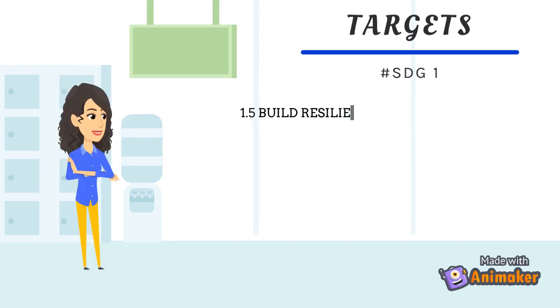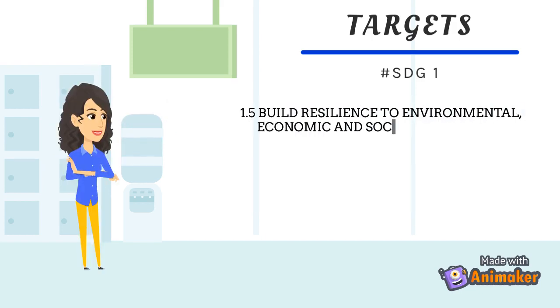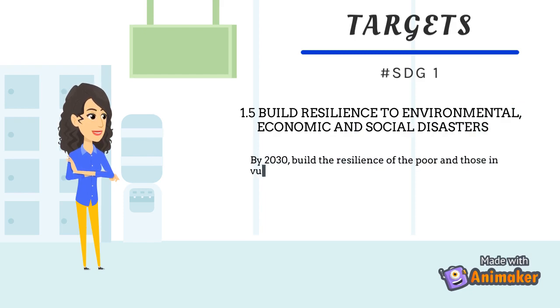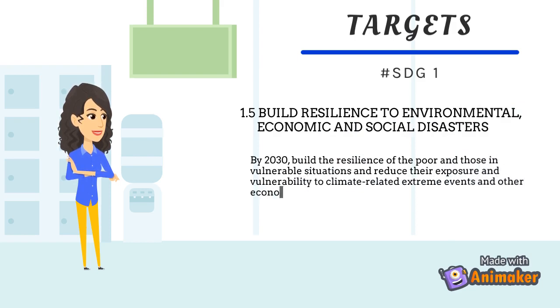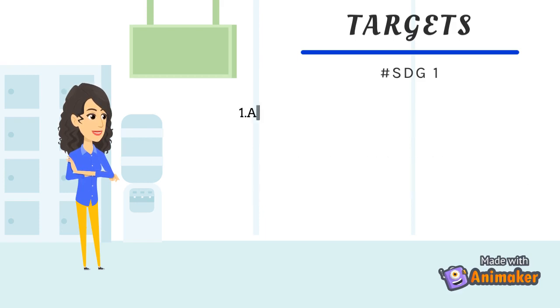Build resilience to environmental, economic, and social disaster. By 2030, build the resilience of the poor and those in vulnerable situations and reduce their exposure and vulnerability to climate-related extreme events and other economic, social, and environmental shocks and disasters.